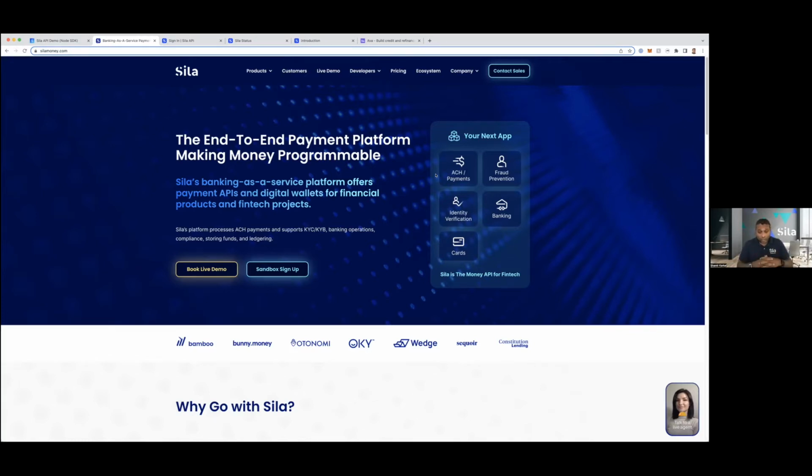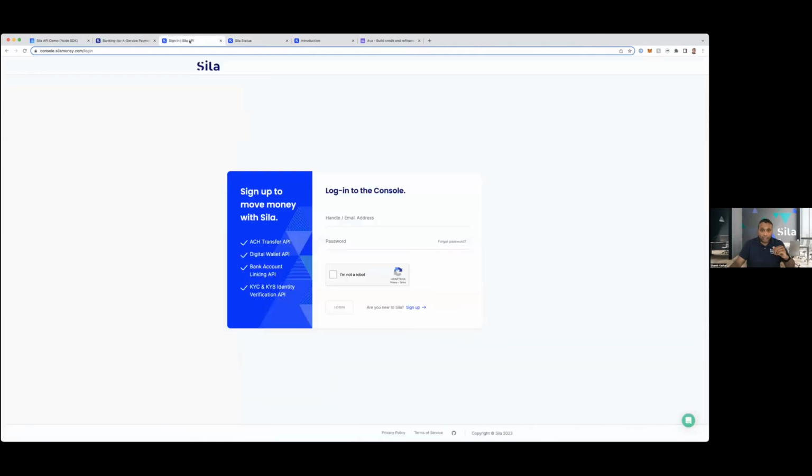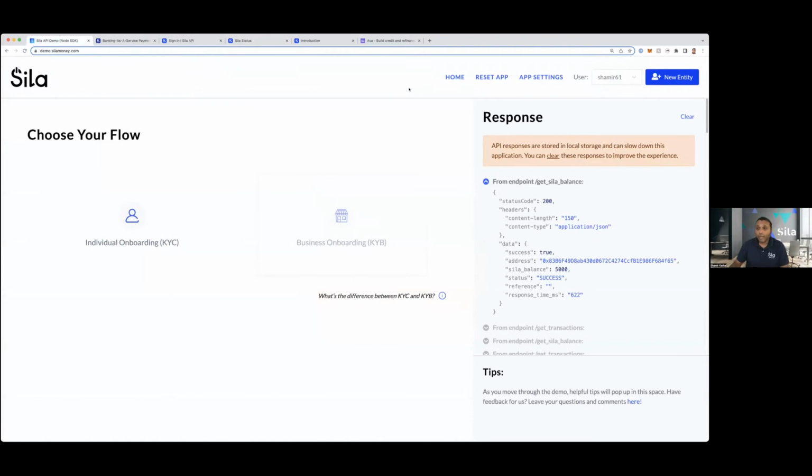We focus a lot on ACH payments, and then also, of course, everything else that goes around it, right? This is our website, silamoney.com. You can explore it, and then of course, we have the API docs. We have our status page, and then we have a console where you can manage all the different applications and everything else. But what I primarily wanted to do today was quickly walk you through our APIs using